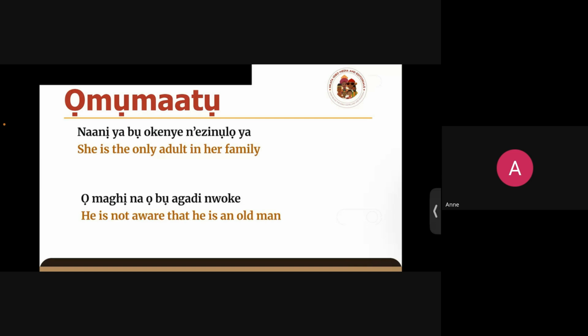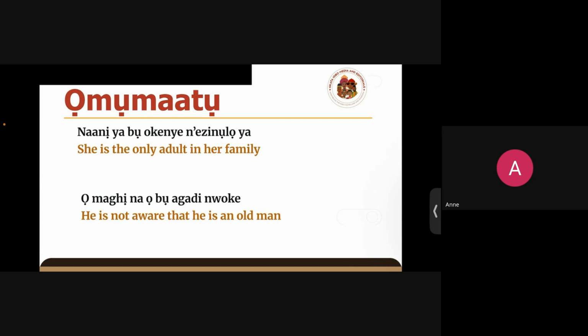Okay. So nani means only. Only. Nani ya, only him or only her. Okay. Bu okenye n'ezinụlọ ya. So ezinụlọ means family. Ezinụlọ means family. So she's the only adult in her family. Nani ya bụ okenye n'ezinụlọ ya. So this can be used in the context of, let's say, marriage.